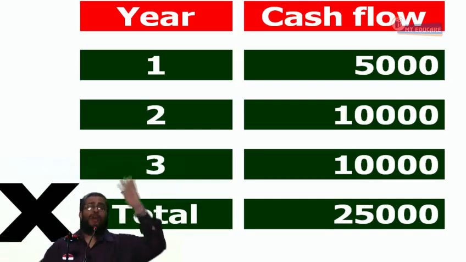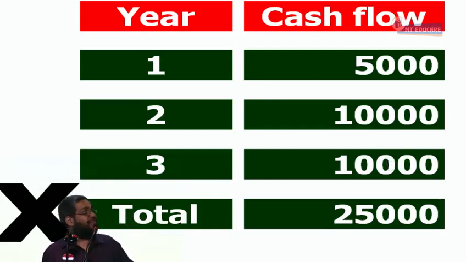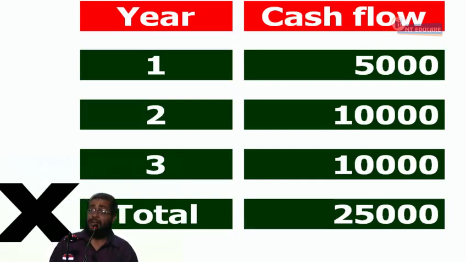What I can do? I have two options. Either bring all the future cash flows to today's terms. 5,000 after 1 year. What is the value today? 10,000 after 2 years. What is the value today? 10,000 after 3 years. What the value today? I can bring all the cash flows to today's term, and then add it. That is called as present value. The technique used is called as discounting, and the cash flow is called as discounted cash flow.